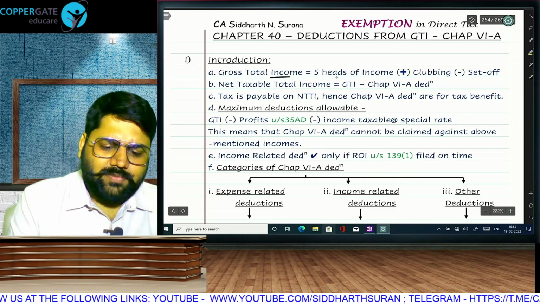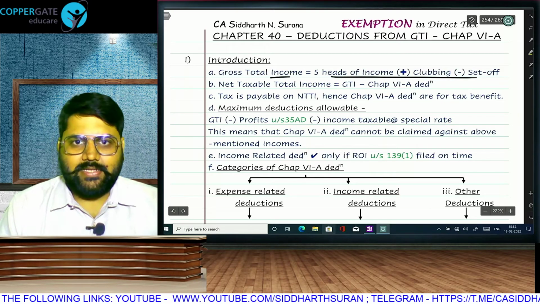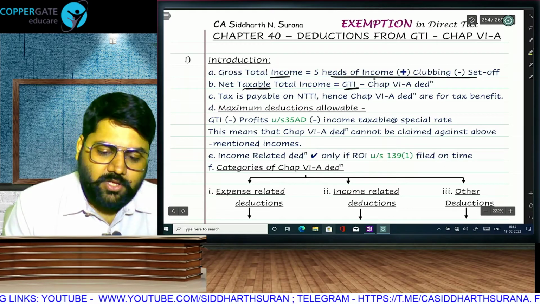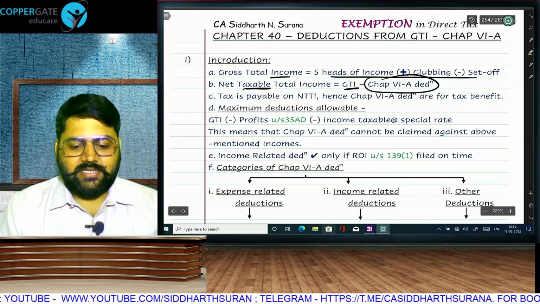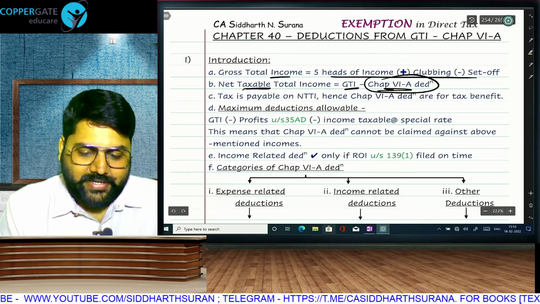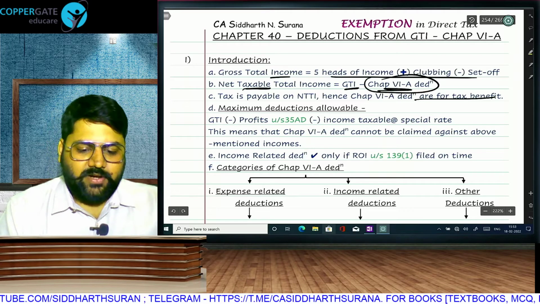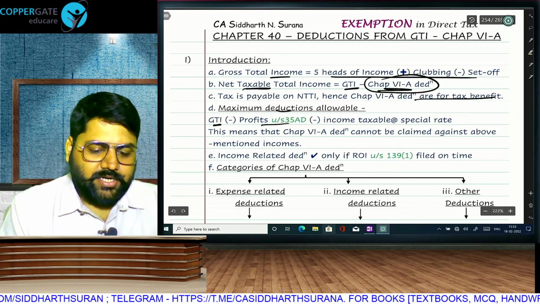Your gross total income is the total of heads and after doing clubbing and set off, but you have to pay tax on net income. And what is net income? From your GTI we will give you chapter 6A deduction. So if we are subtracting something, it is reducing your taxable income. Obviously they are for your tax benefit, but the maximum deductions will be GTI minus 35AD.